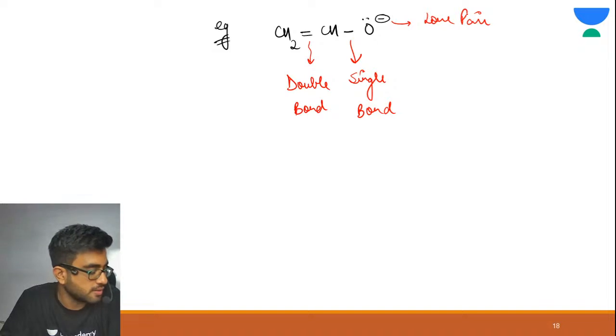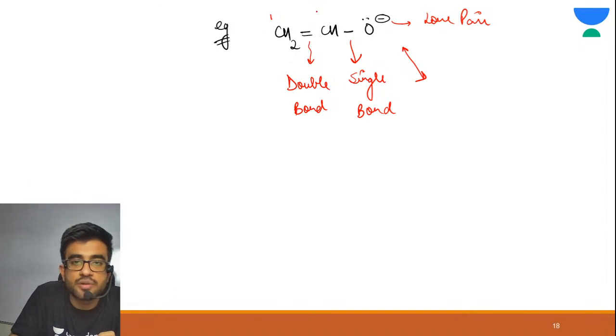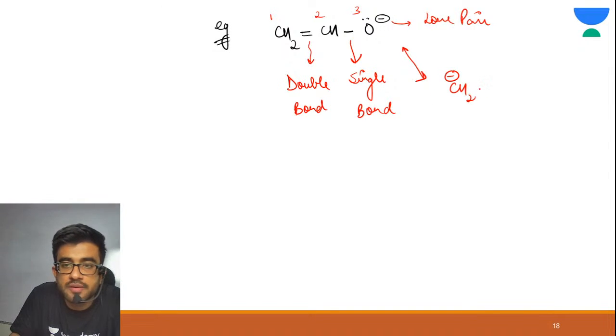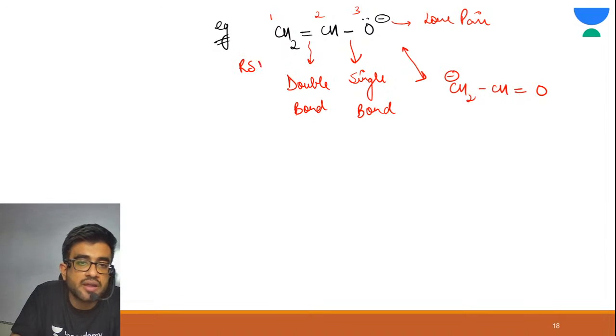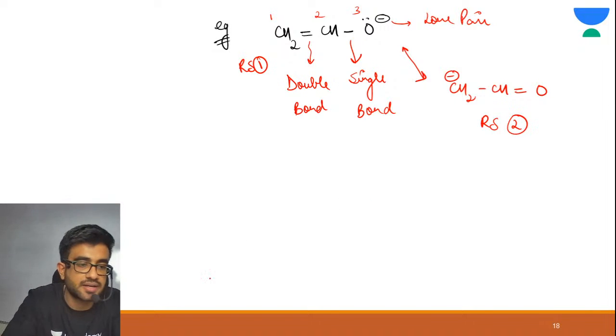Yes, it is possible. Yes, Santosh, great. Same, right? Just take your charge on the 1, 2, 3 system. 1, 2, 3. Just take your charge on 1 and a double bond between 2 and 3. CH2 negative, CH double bond oxygen. Alright, so this was your RS1, this was your RS2. Fantastic, great. Now try to write the resonance hybrid.